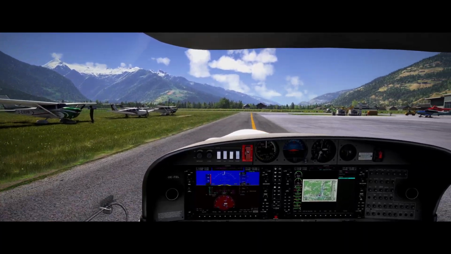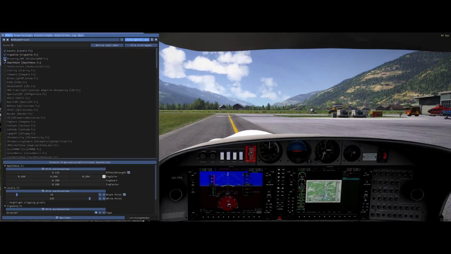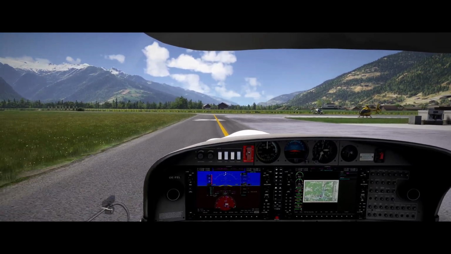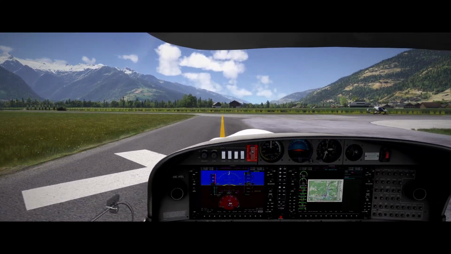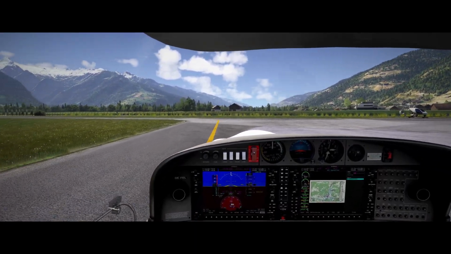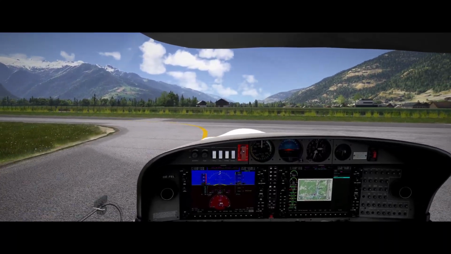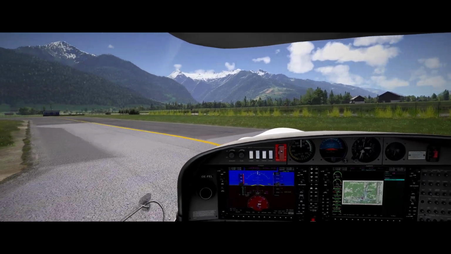I do not know which light it is that is bugging so much. Trying to get rid of something here. Maybe that's what is causing our problems. Nevertheless, let's try to focus on taxiing here again. Okay, here we go.